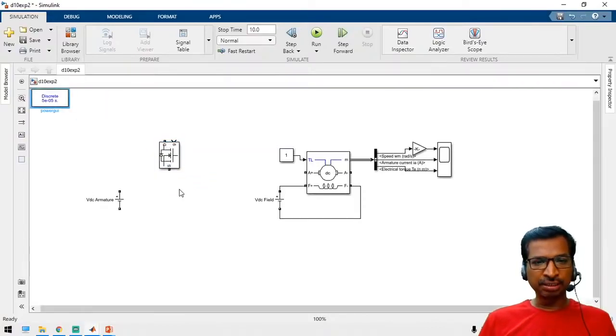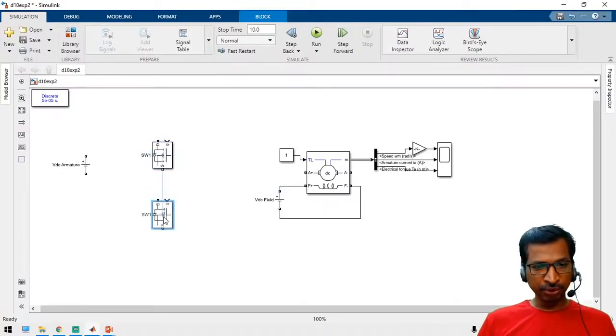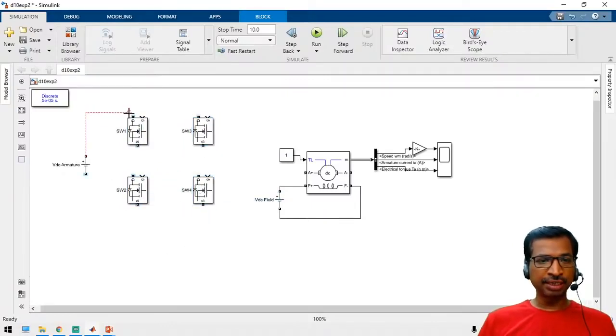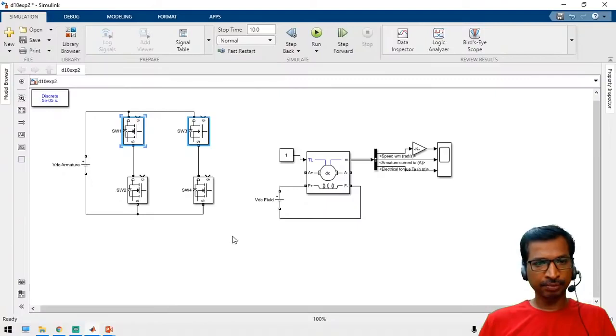See, instead of a single MOSFET, we have to keep 4 MOSFETs. So this is M1. Let us take SW1 and SW2, and similarly take SW3 and SW4. Now connect the MOSFETs here.